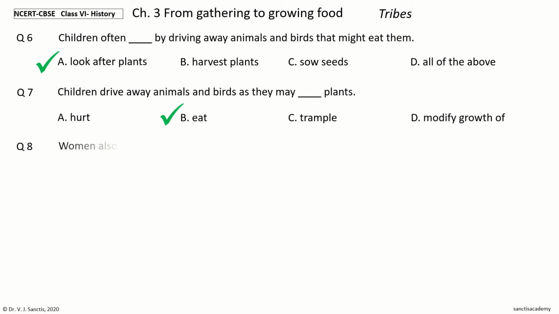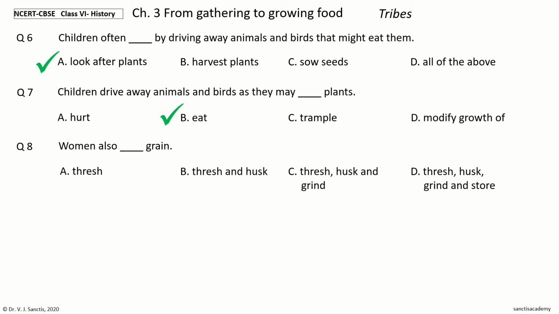Question 8. Women also dash grain. The options are thresh, thresh and husk, thresh, husk and grind, thresh, husk, grind and store. Your time to choose. And the answer is thresh, husk and grind. So, women also thresh, husk and grind grain.